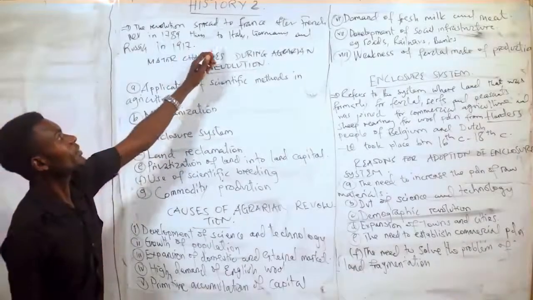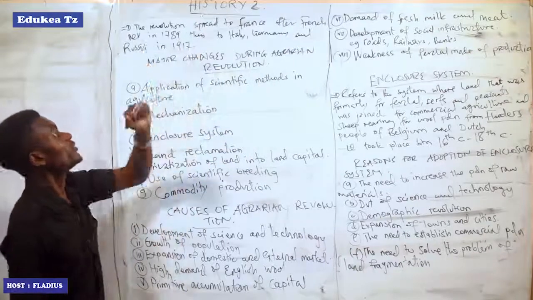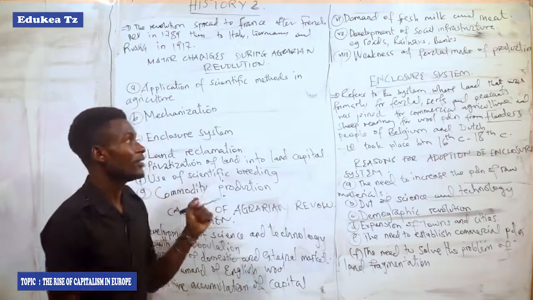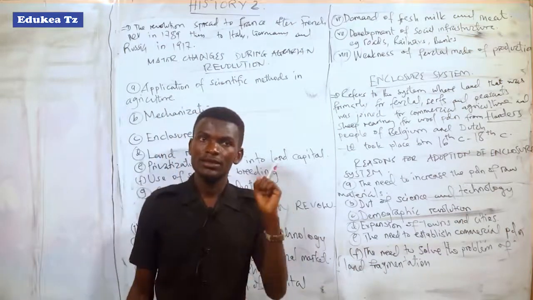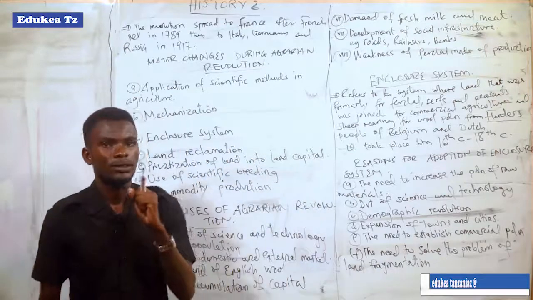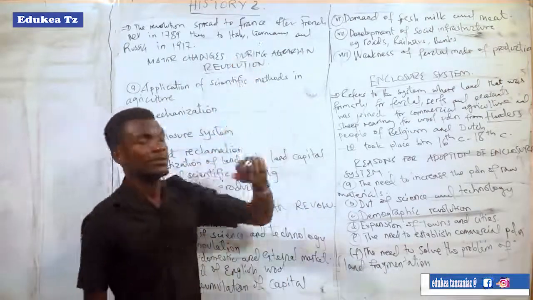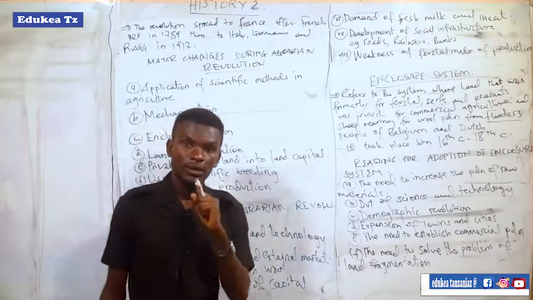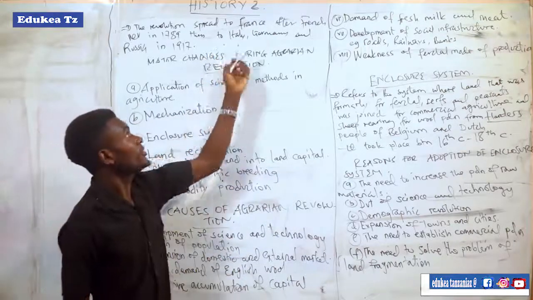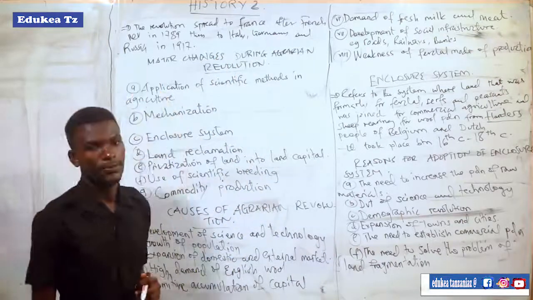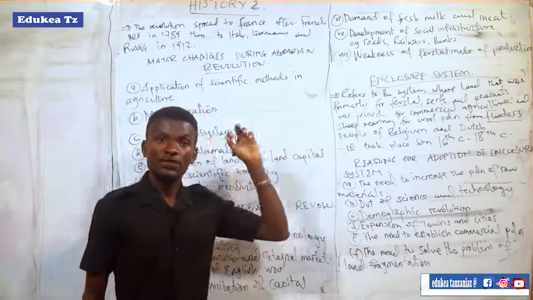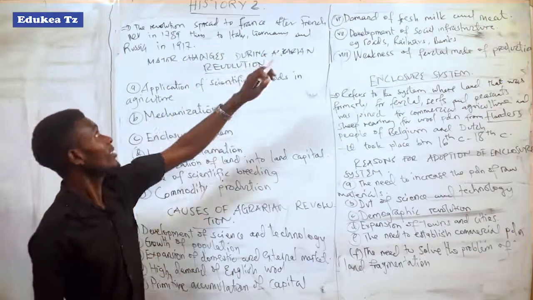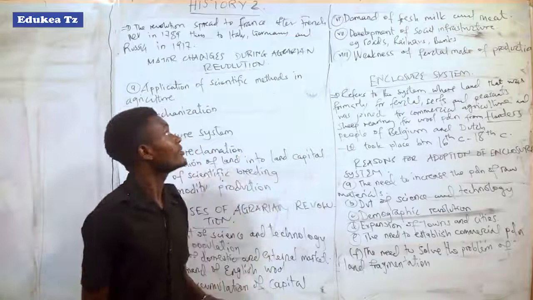The revolution spread to France after the French Revolution in 1789. It means the agrarian revolution, after it started in the Netherlands, gradually spread to France after the French Revolution in 1789. Then to Italy, Germany and Russia. After spreading to France, in these nations like Italy, Germany and Russia, the agrarian revolution took place.